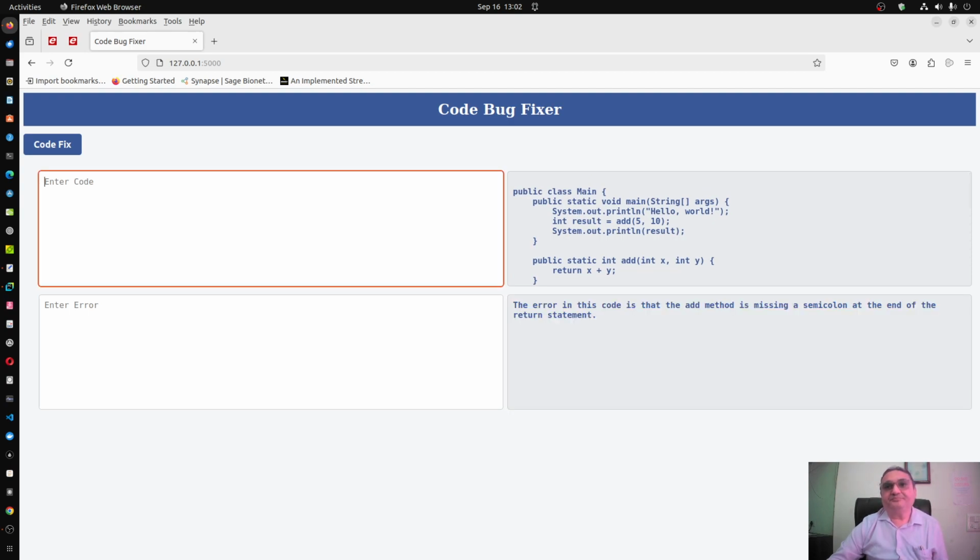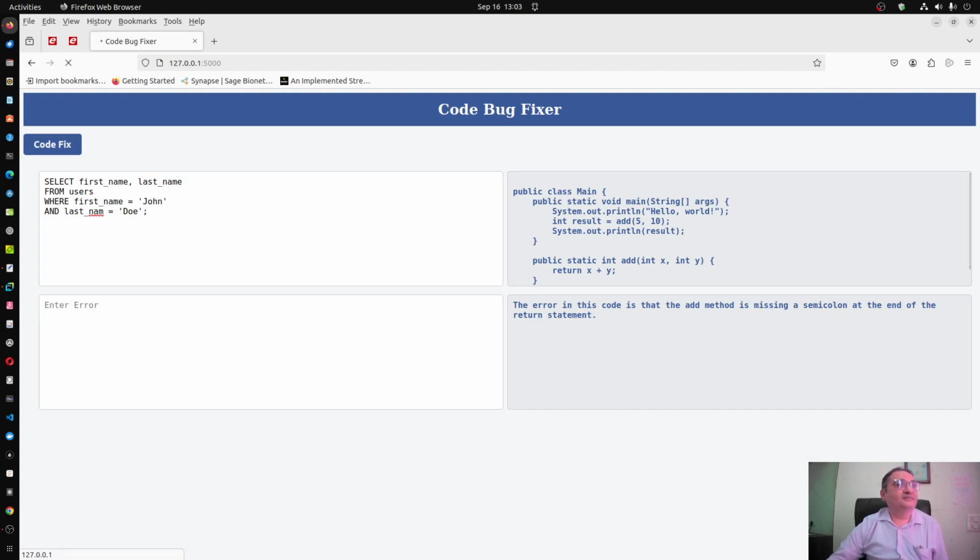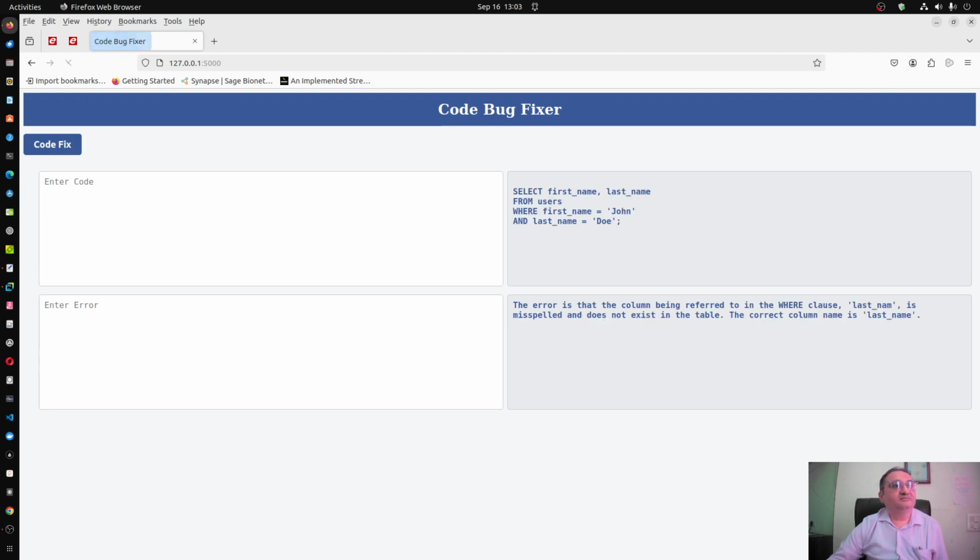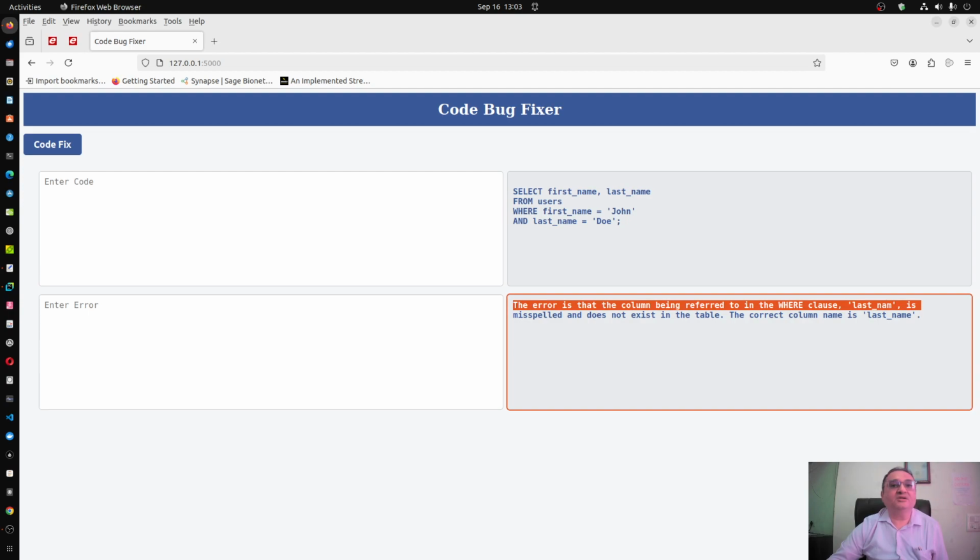Now then SQL query, the error is that the column name should be last_name and not lastname. So it has corrected it to last_name. Okay, and here it has given the explanation also.